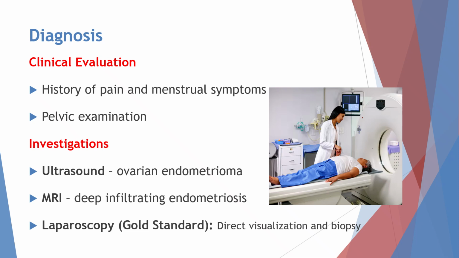Ultrasound is commonly used to detect ovarian endometriomas, which are cysts related to endometriosis. MRI can also be used to identify deep infiltrating endometriosis and to assess the extent of the disease. However, the gold standard for diagnosis is laparoscopy. In this procedure, a small camera is inserted into the abdomen to directly visualize the endometrial lesions, and a biopsy can also be taken for confirmation.